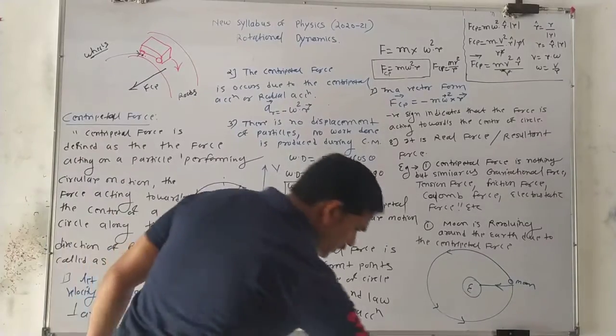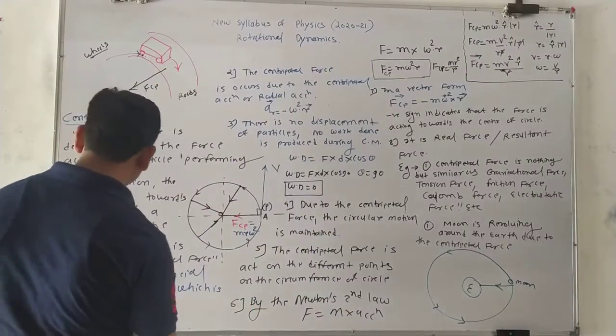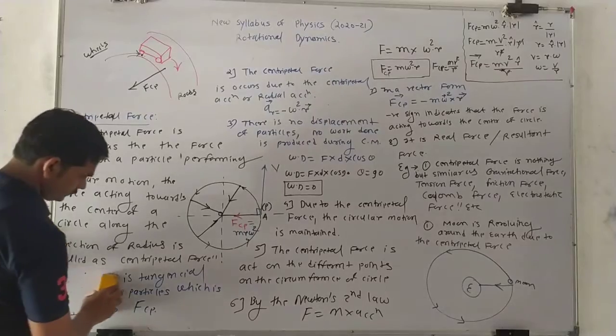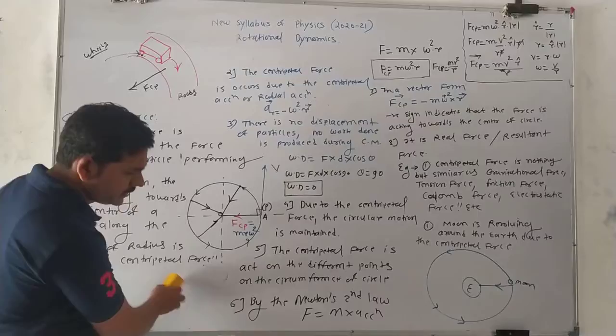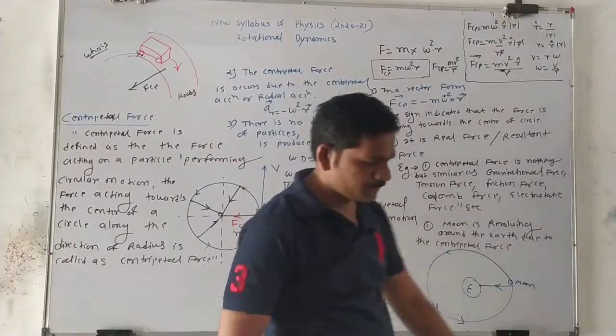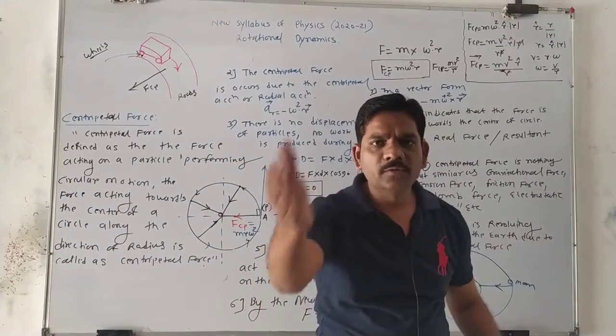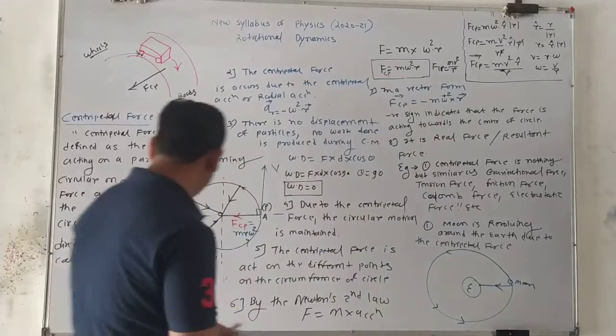Here we also consider another example, boys. The third example is the electron revolving around the nucleus.